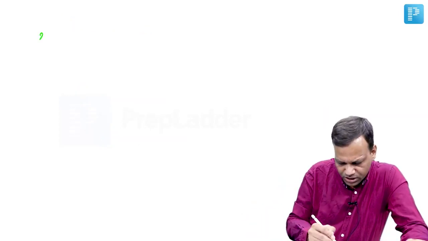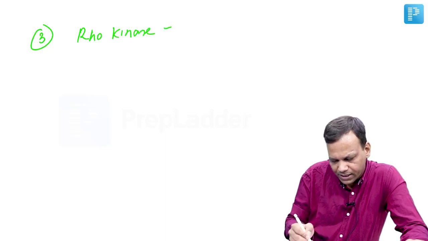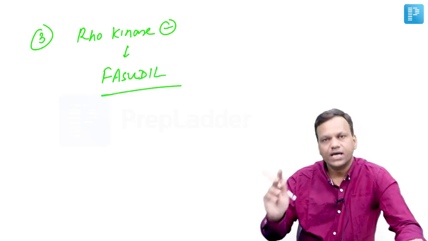Then the third drug which is used in angina, a new drug, is rhokinase inhibitor. Rhokinase inhibitor, and the drug is fasudil. Fasudil is a rhokinase inhibitor used in angina.